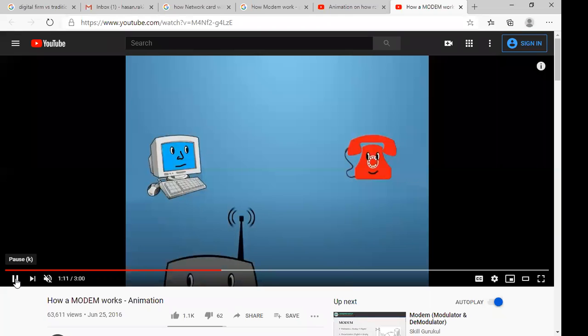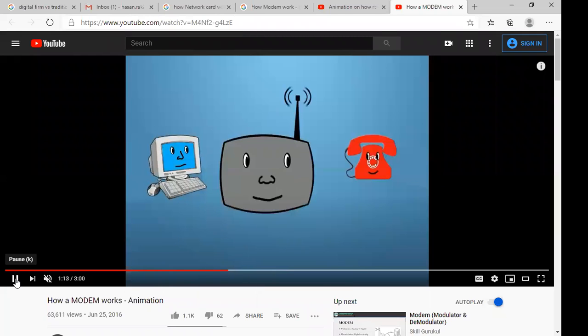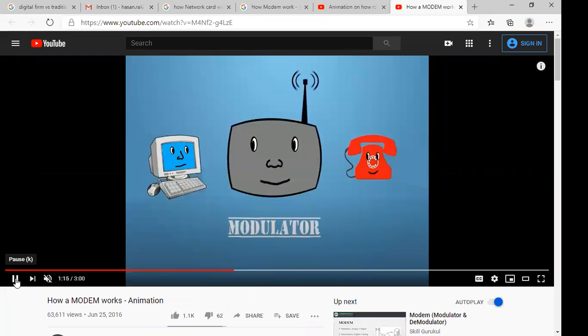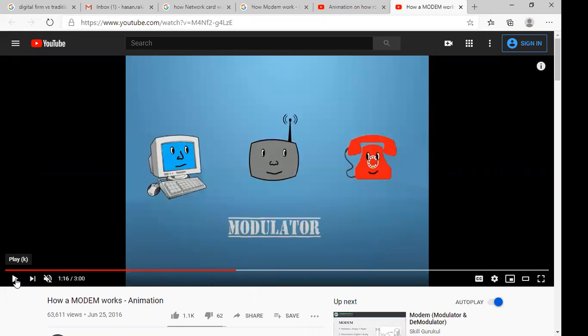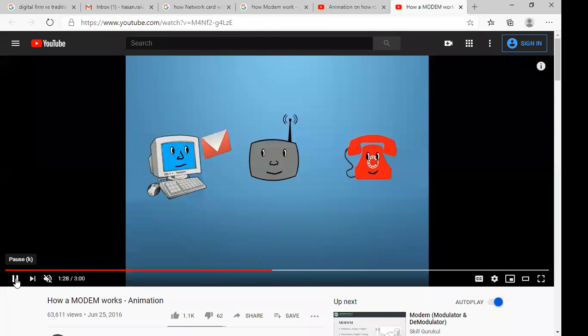We can use a modulator and demodulator. First, the modulator: it receives digital signal and converts it into analog signal. Now both of them are happy.